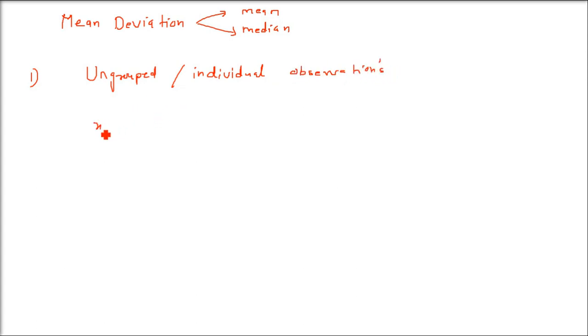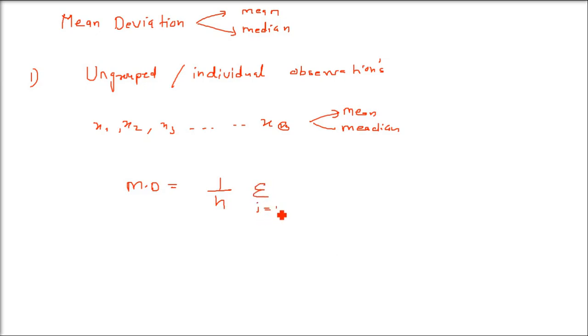The basic method remains the same. Let's assume that we have x1 till xn. These are the data sets, and these are n values of variable x. Now the mean deviation for say an average A, that is mean, or you can also call it median. So both of them will be used. The formula will be mean deviation equals 1 by n, with n the number of observations.